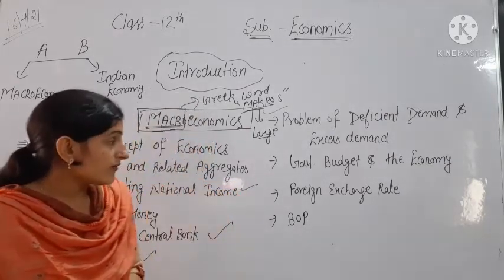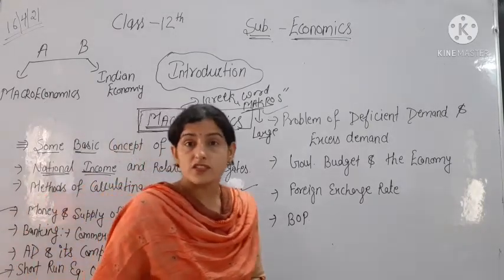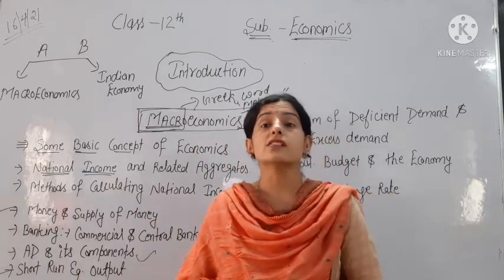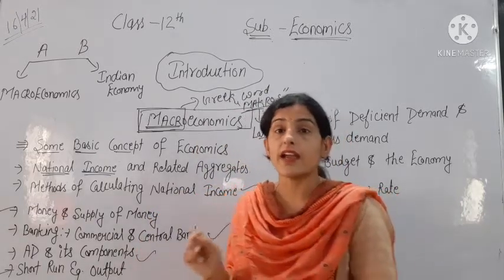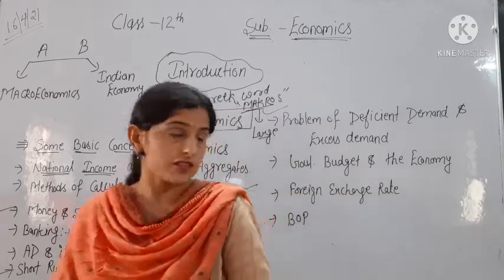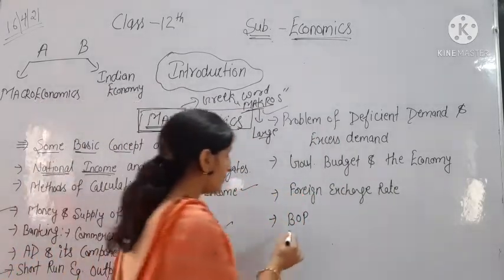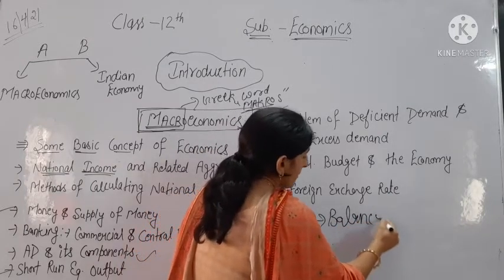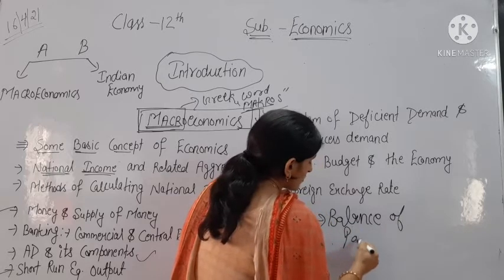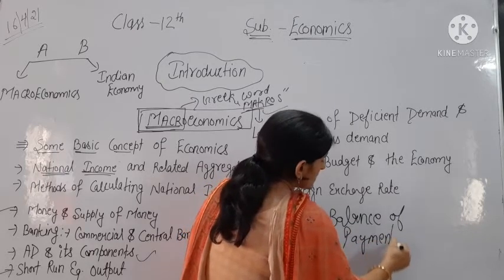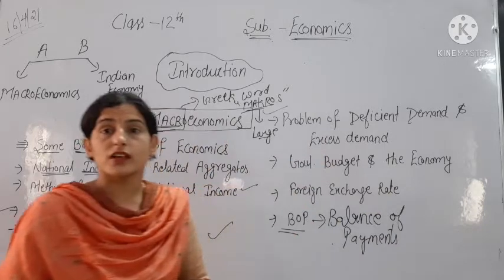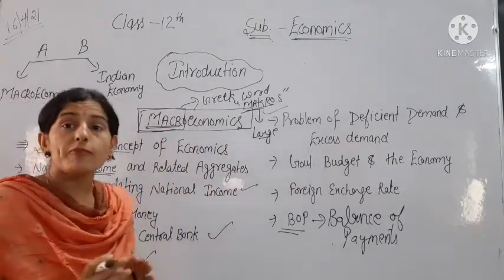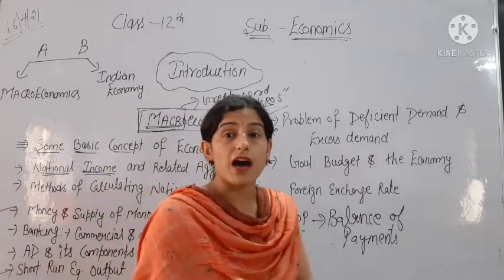Then we will discuss about the foreign exchange rate. Foreign exchange rate means how currencies are exchanged in the international money market. Then we have BOP. It means balance of payment. So all these chapters we will discuss in macroeconomics. So this is your syllabus of macroeconomics, means part A.